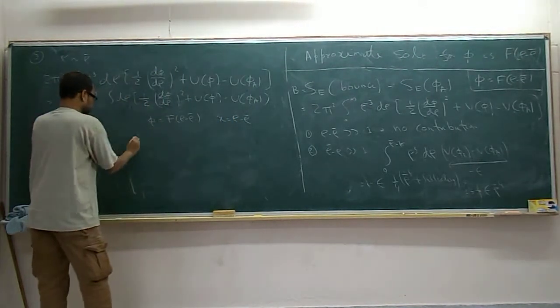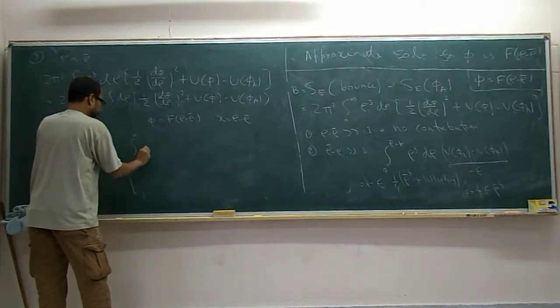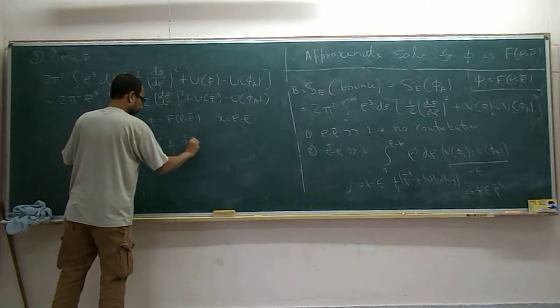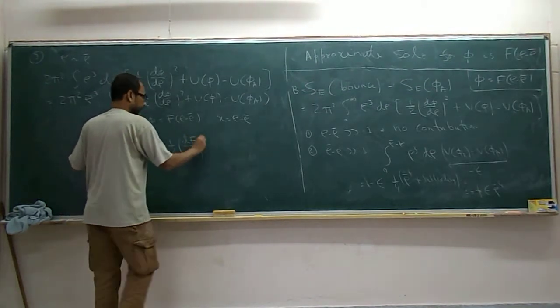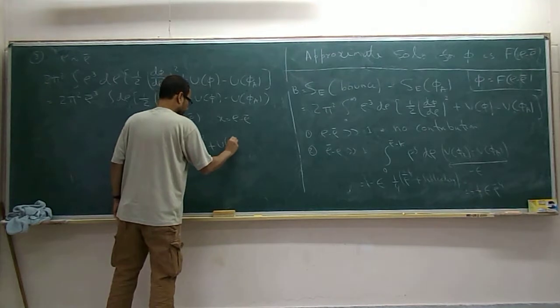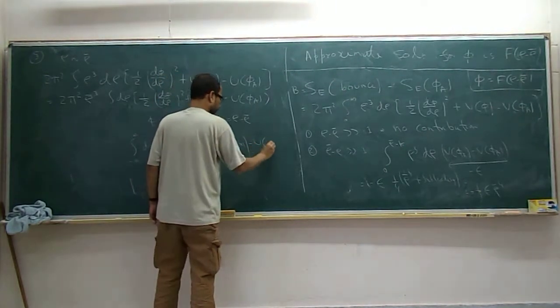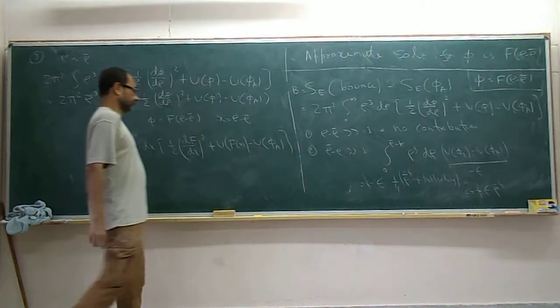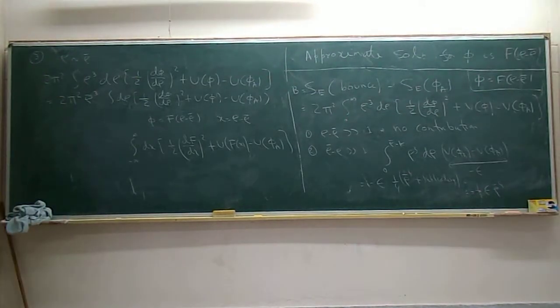Okay, so this integral can now be written as minus infinity to infinity dx, half df dx square plus U of f of x minus U of phi a. Is this clear?